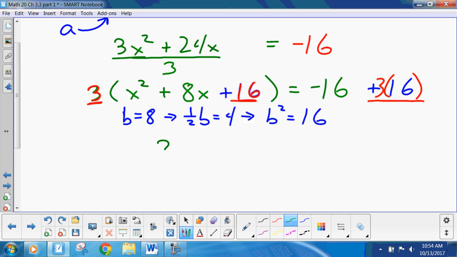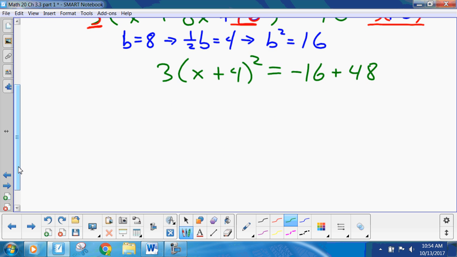So this is 3 times x plus 4 squared equals, now minus 16 plus 3 times 16, minus 16 plus 48, 32, I think.